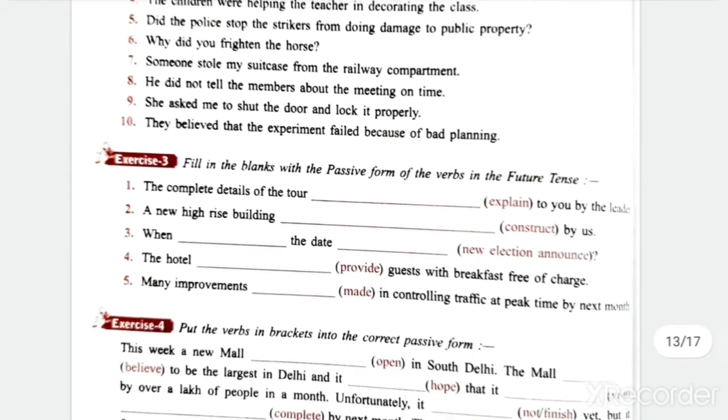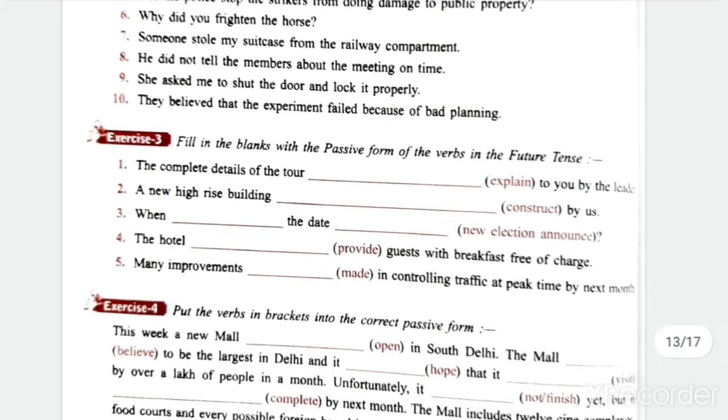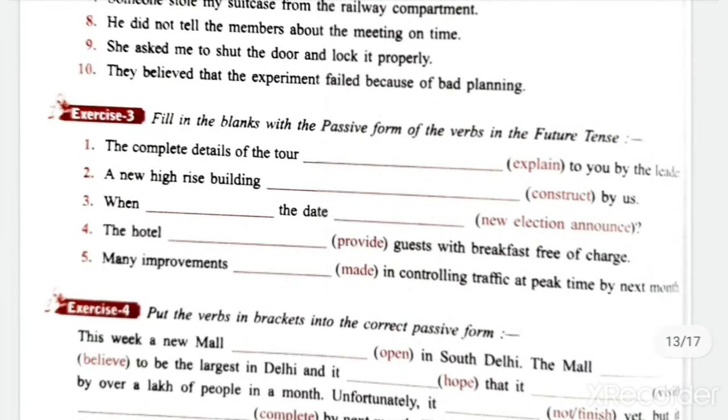Okay, then exercise 3, fill in the blanks with future tense passive voice. Okay, it means you will use will or shall plus be plus third form. Okay, the complete details of the tour will be explained to you by the leader. Will be explained.